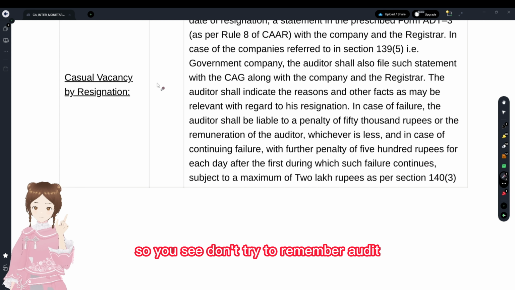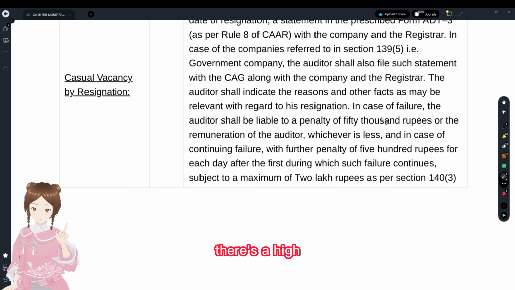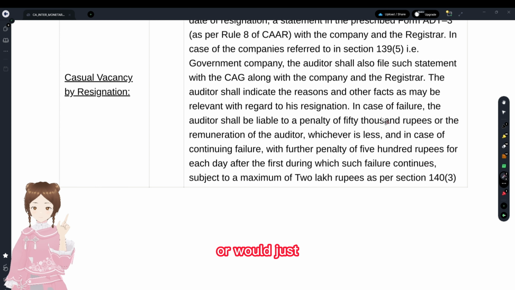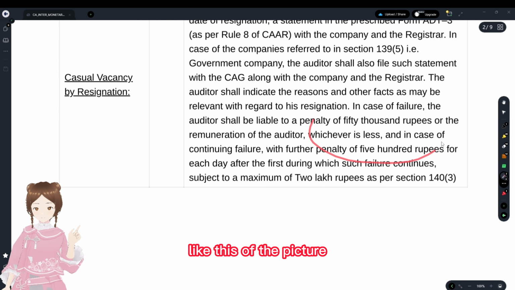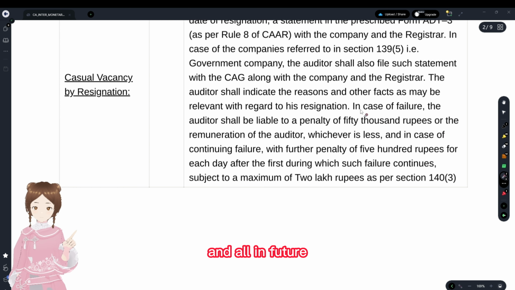So don't try to remember audit based on mnemonics. Okay, if you have studied on mnemonics, how well have you retrieved that? You see, mnemonics is like something you're remembering out of the box, from nowhere. There's a high chance that you would just mess up with the mnemonics, right? So don't remember audit with regards to mnemonics. Instead, put that effort into the penalties, like this, the picture memorization and all.